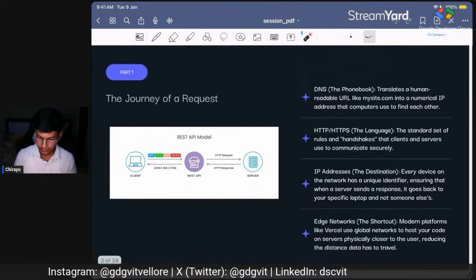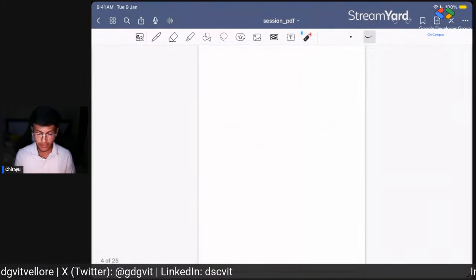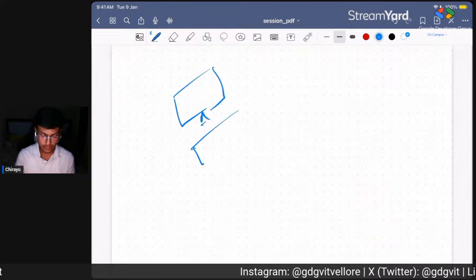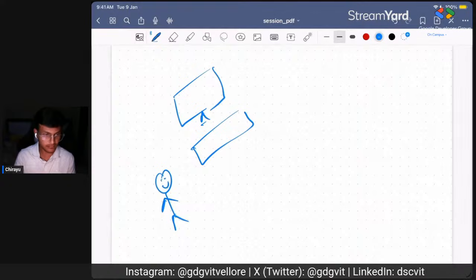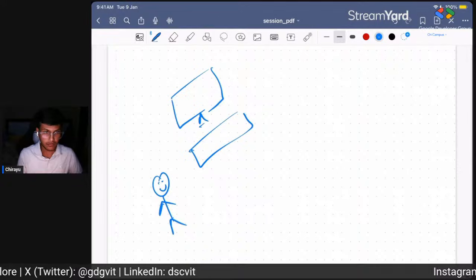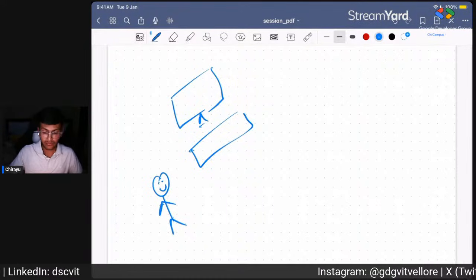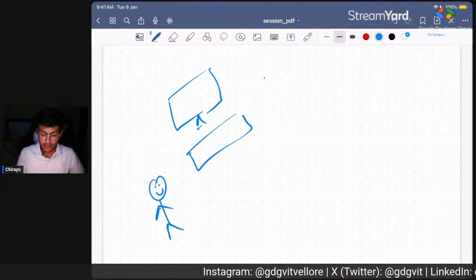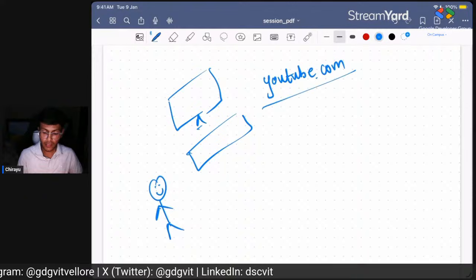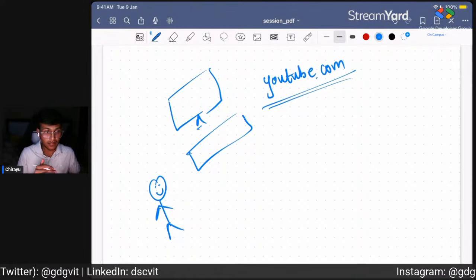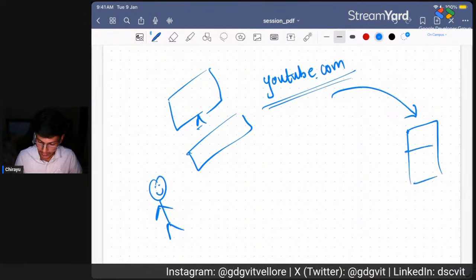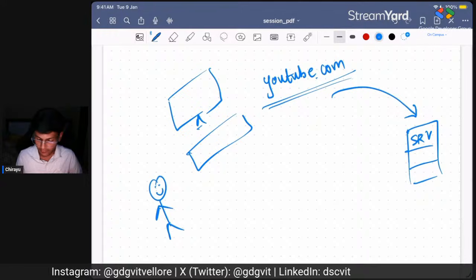Let me just add a page here. Suppose this is your computer, or a device which you are using, and this is you. Always smile. You open your browser, by the way. Browser is nothing but a way to browse through the internet. So you go to the search bar and type youtube.com. Now this browser makes a GET request to the YouTube server. Let this be a server. Don't mind my drawing skills.